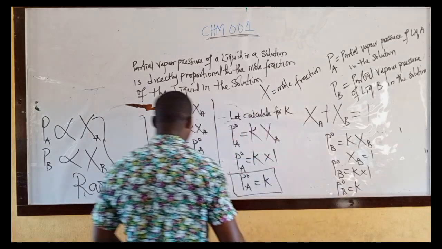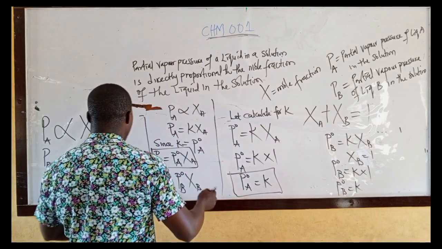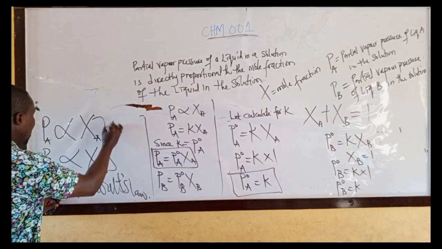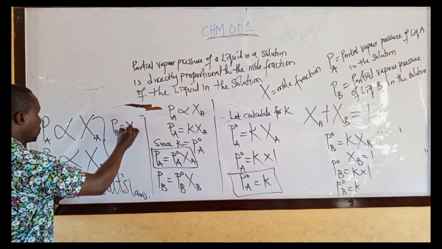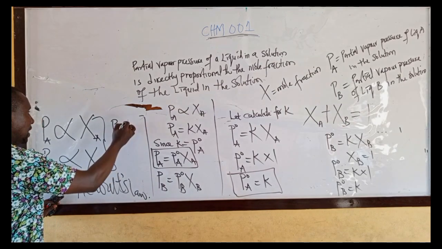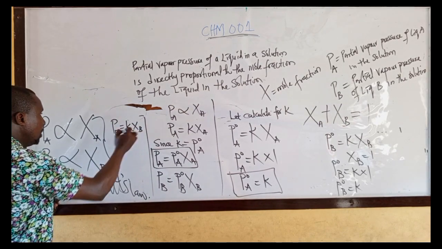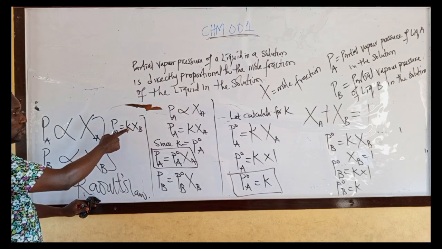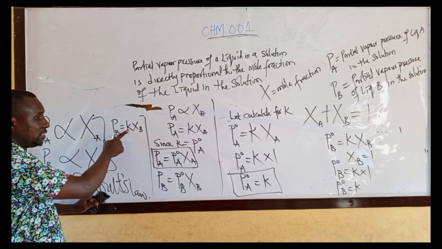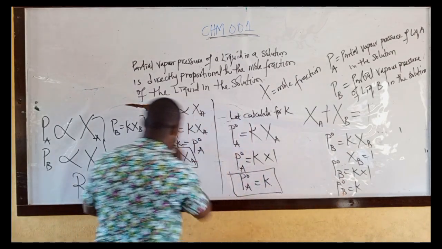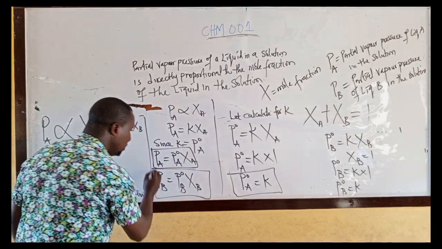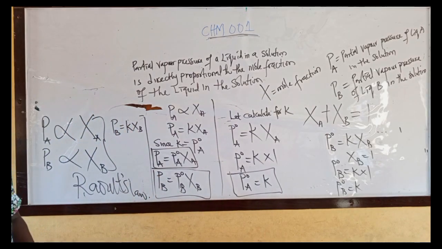Therefore, from this formula, let me say P B equal to what? Mole fraction of what? Change the proportionality sign. K naught B. P B equal to K times the mole fraction of B. What is K now? K is P naught B. Change it. You have this. Take note of that.